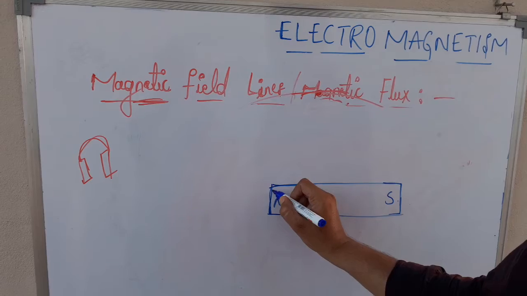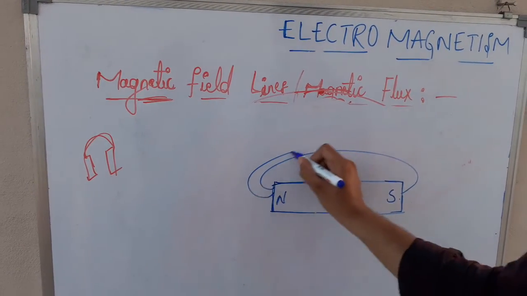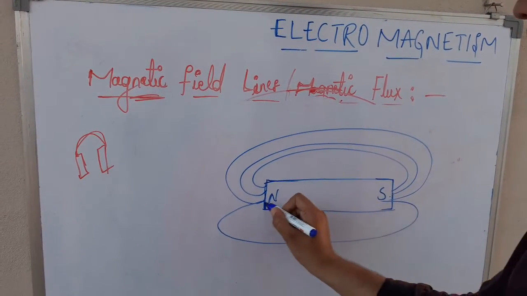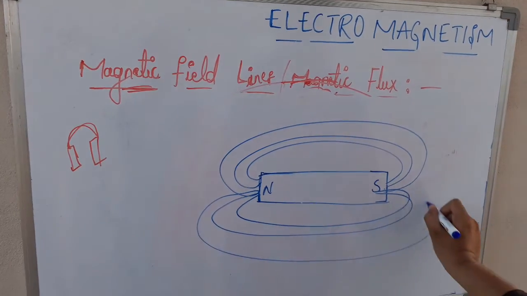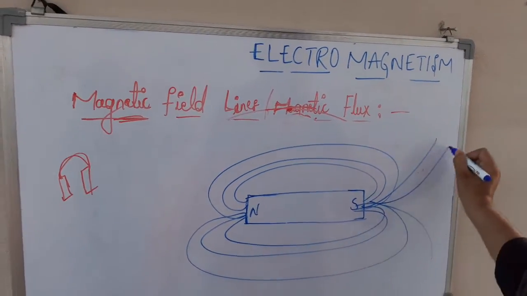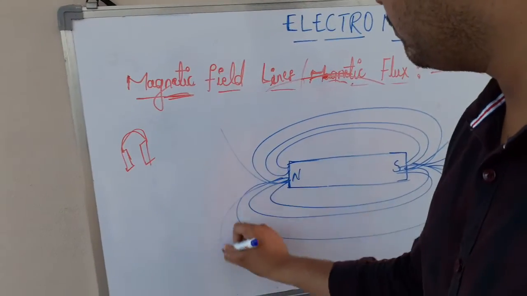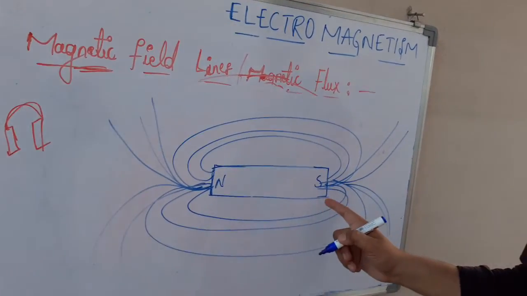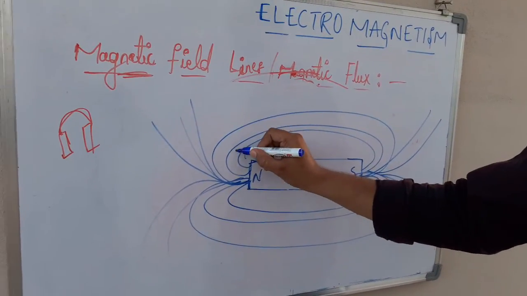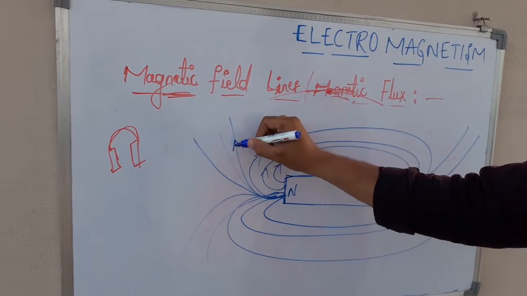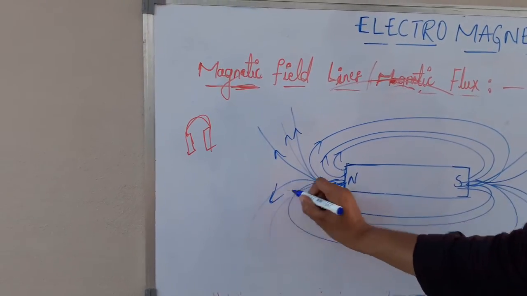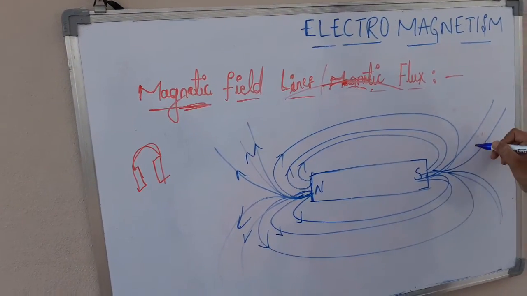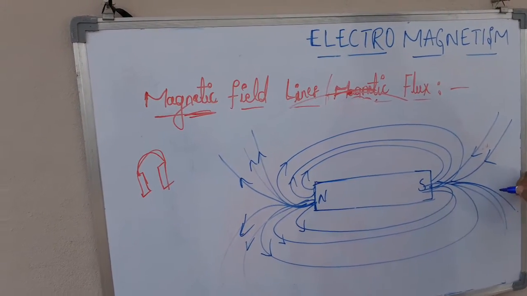If we draw magnetic field lines, so these are the magnetic field lines for a bar magnet, and magnetic field lines will move away from the north pole, and magnetic field lines will move towards the south pole.